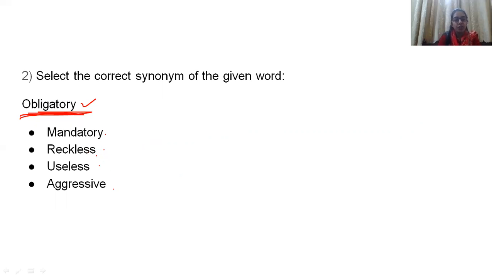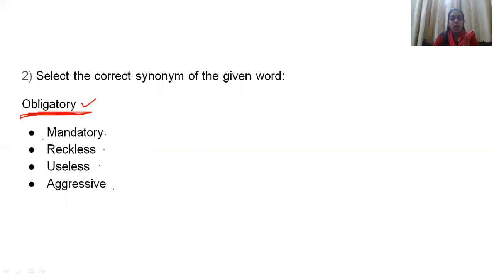Reckless, you know the meaning of reckless? Reckless means driving in a very careless manner. So careless and obligatory, definitely there is no connection between those. So we're just leaving it. Useless is also similar to things which are very useless, and a synonym of useless is futile, but not obligatory. Aggressive comes under the kind of aggression or anger, furious. These are the synonyms, but not of obligatory.